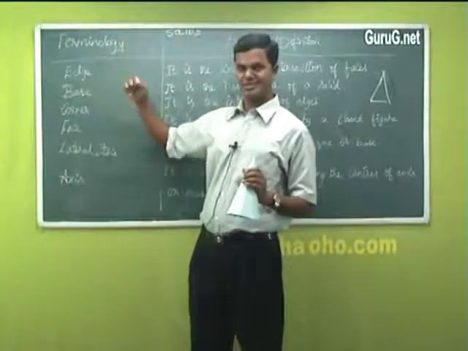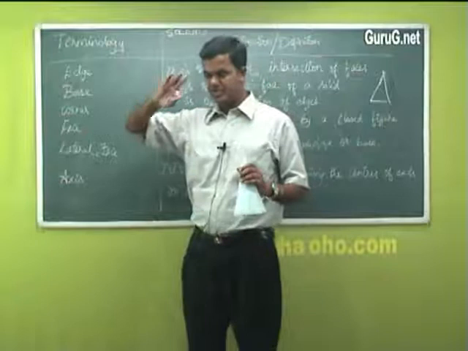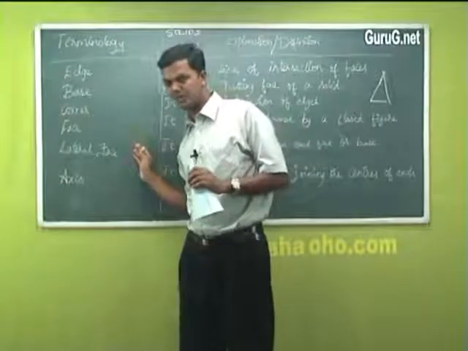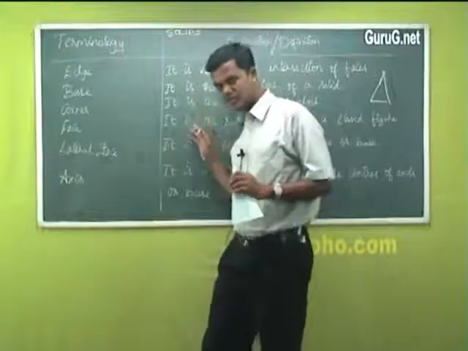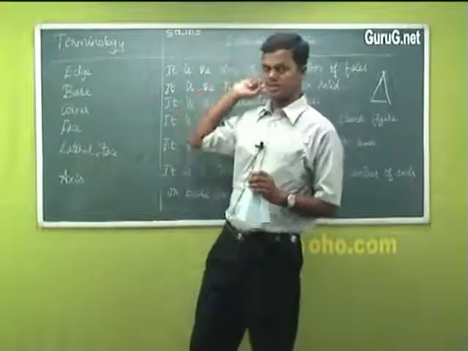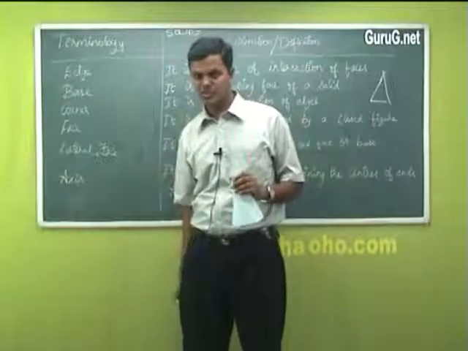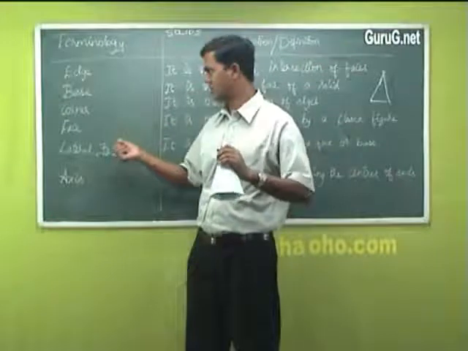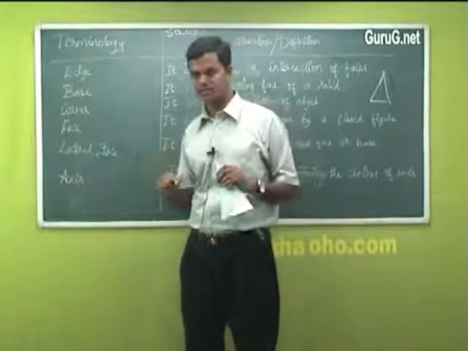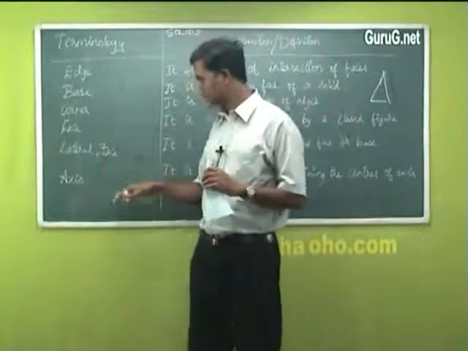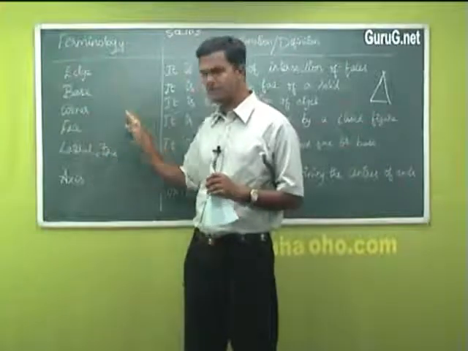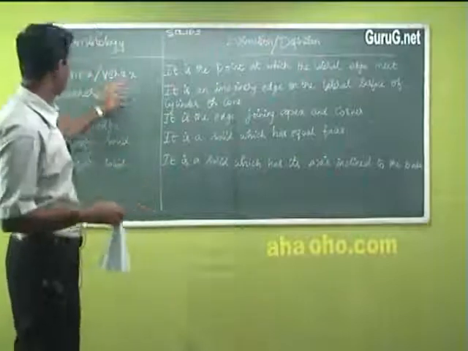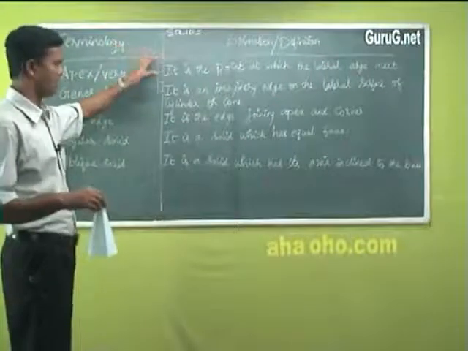Before you go to the next step of drawing, see, the first step, what I did with some 4 or 5 figures, I showed what is a prism, what is a cylinder, and what is a pyramid. That is the first step to know about solids. Then you should learn what is a term, what the edge or base or corner means. That is very important. Is it okay? So like this, many terminologies are available. We have seen some 6 different terminologies.